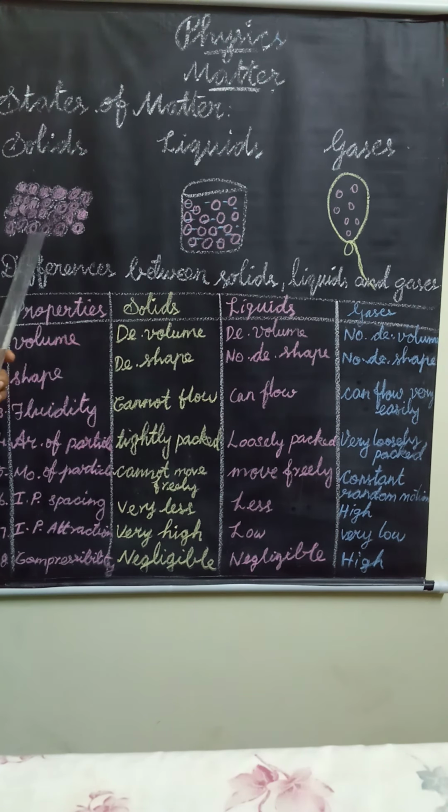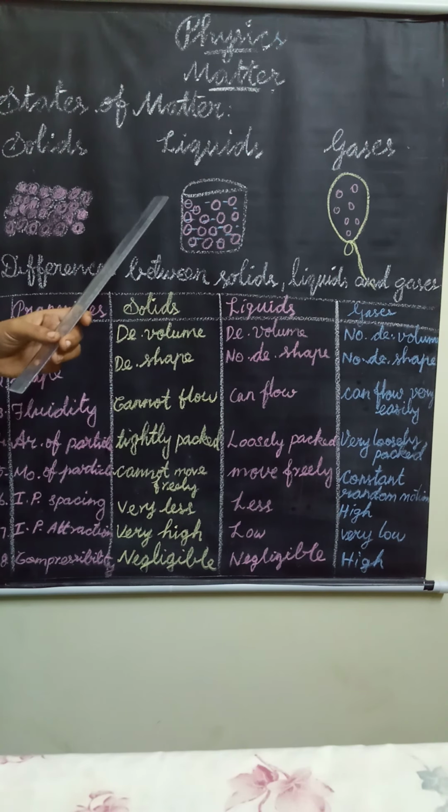The particles vibrate in fixed positions. Because of this, solids are not easily compressible and expand very little on heating. It is negligible. Solids have a definite volume and shape. In solids, the interparticle attraction is very strong, so the interparticle space is the least.